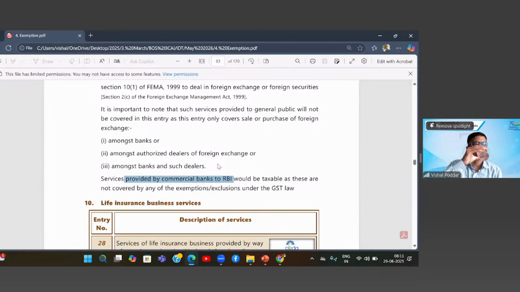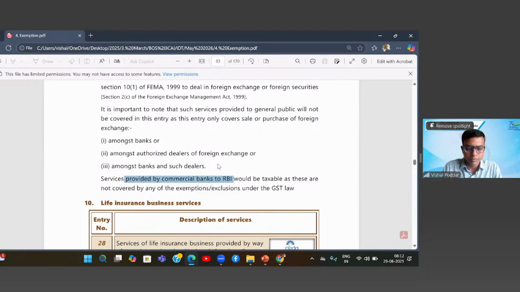So, which means that services given by RBI to banks are exempt, but services given by banks to RBI are not exempt. No, beta. Don't generalize things. See, we were firstly talking about foreign currency exchange services, right? Now, obviously, the foreign currency exchange service cannot be given by banks to RBI. It has to be by RBI to banks only.